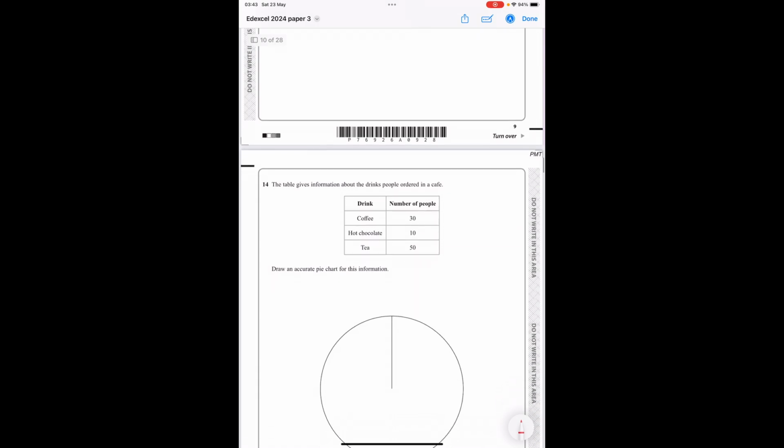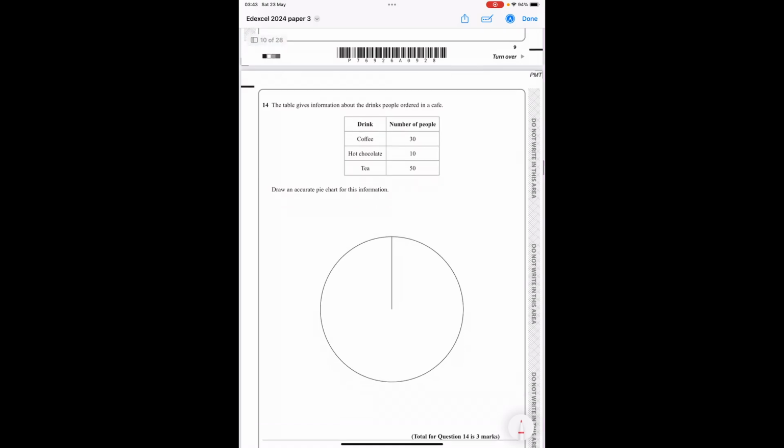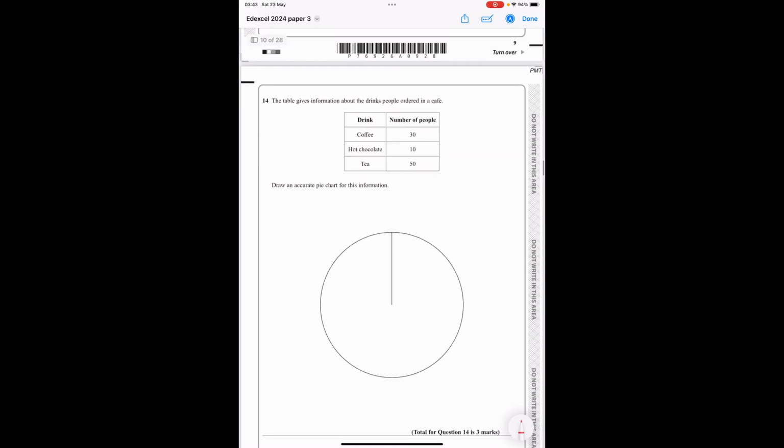The table gives information about the drinks people ordered in a cafe. 30 people had coffee, 10 had hot chocolate, and 50 had tea. Draw an accurate pie chart for this information. So we need to add these up. So we've got 50 add 10 is 60. Add 30 is 90. So what do we times 90 by to get to 360? That gives us 4. So we're timesing these by 4.